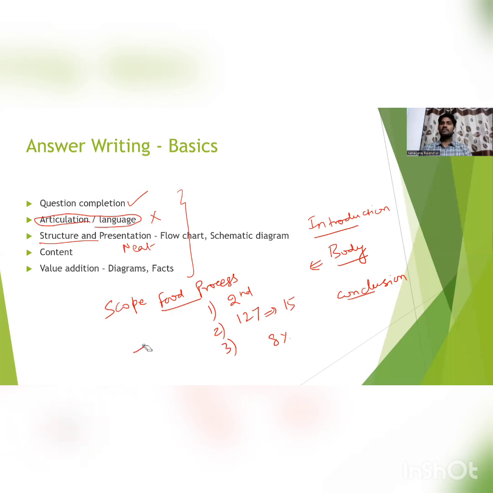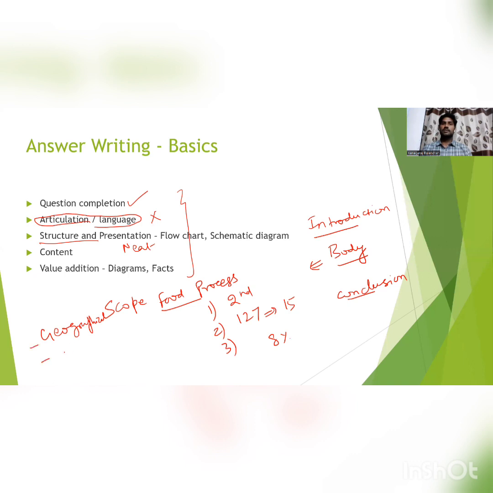So we can organize the same points. You can list out these points one by one. The other way, how you can score extra marks: the same content, the same points, you can organize in this manner. Like, what are the geographical factors that promote the growth of this sector? It also adds a dimension.